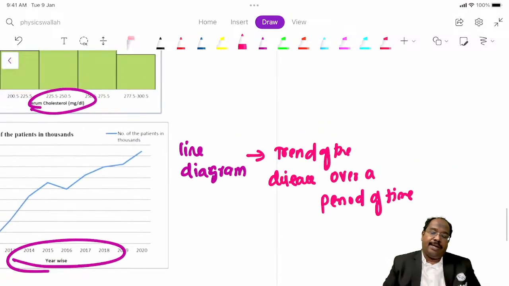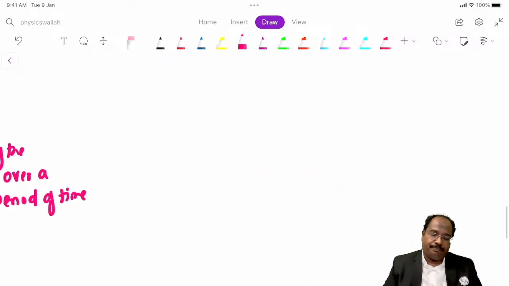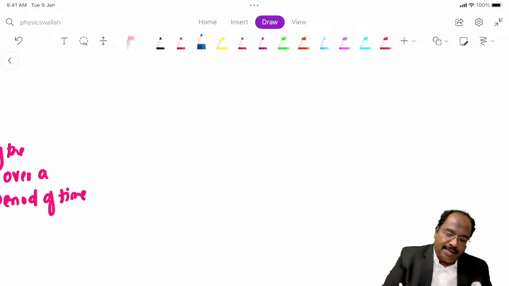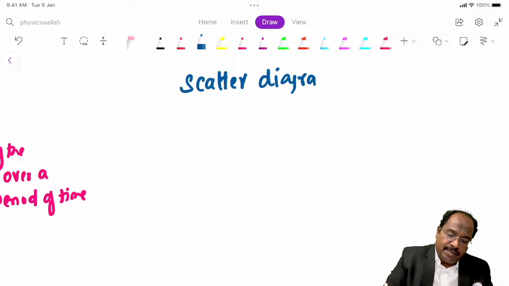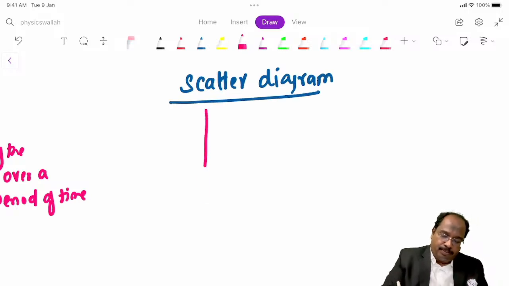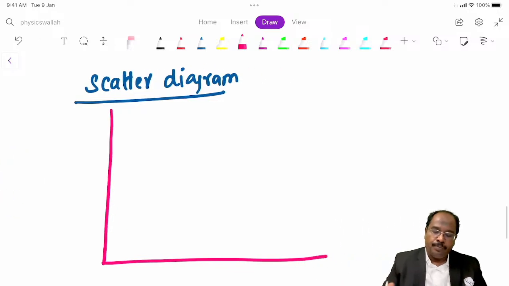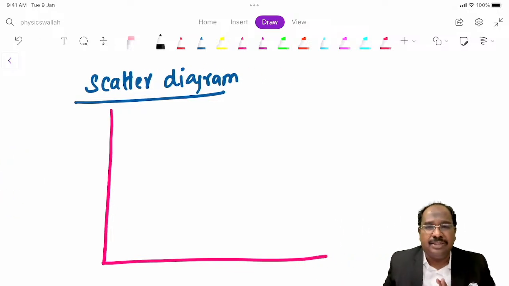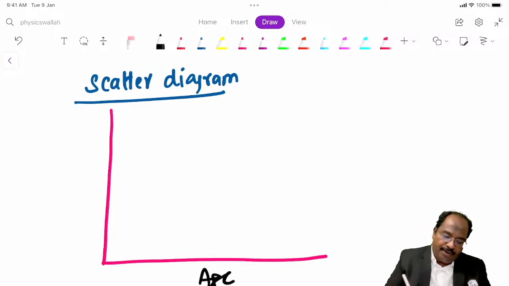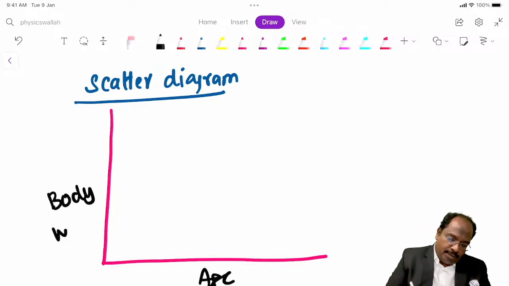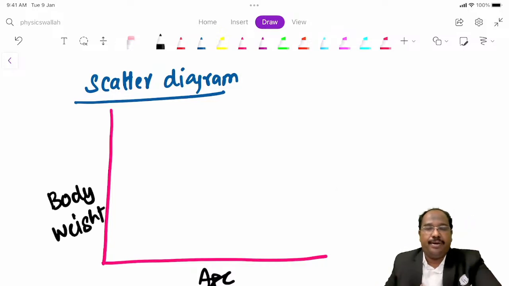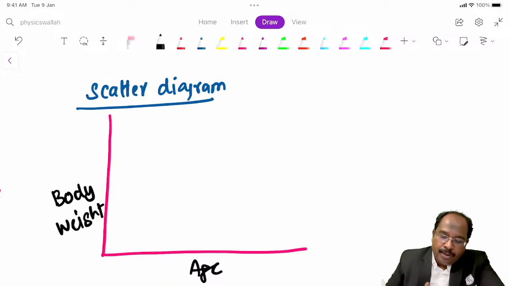Next is the scatter diagram. This is the last graph. What is a scatter diagram? Suppose I want to find out the relationship between age and body weight. As the age increases, what is going to happen? The body weight also increases. This is a scatter diagram, guys.